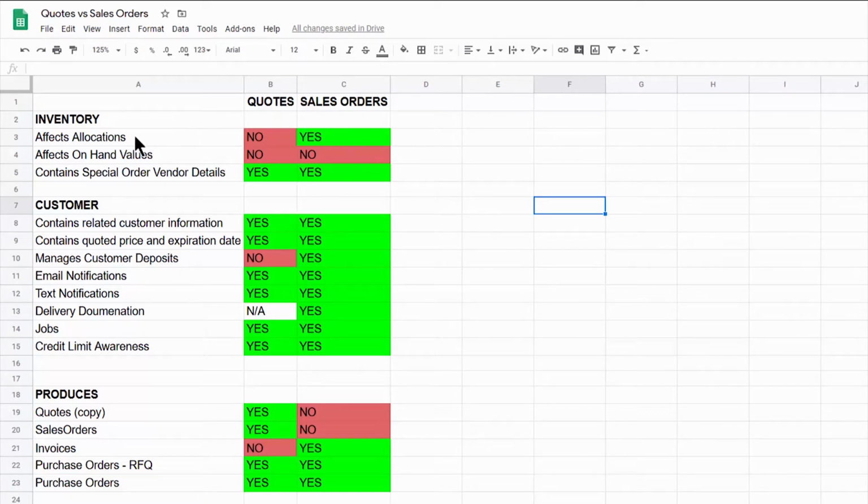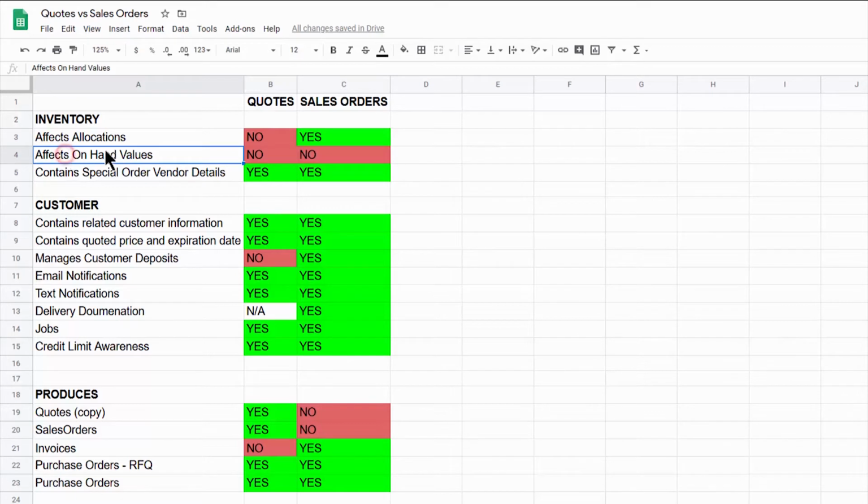Quotes do not affect allocations and do not affect on-hand values for the particular items that are on that quote. So when an item goes onto a quote, there is no effect on allocations because you don't know if that customer wants to purchase that thing yet. When you convert that quote to a sales order, then that item is accounted for so that you can make sure that if I quote 50 2x4s, I have 50 2x4s, because that person may come in for that order soon. So I need to make sure that I have enough inventory.